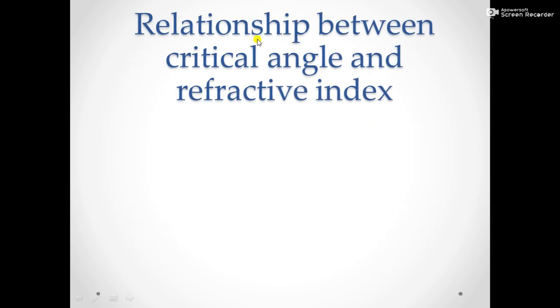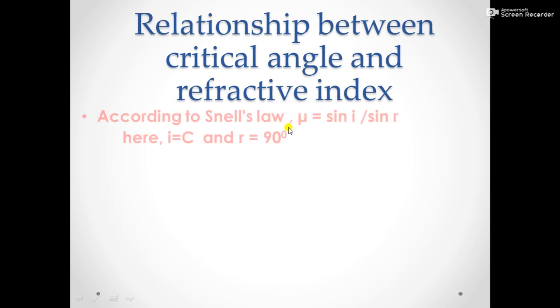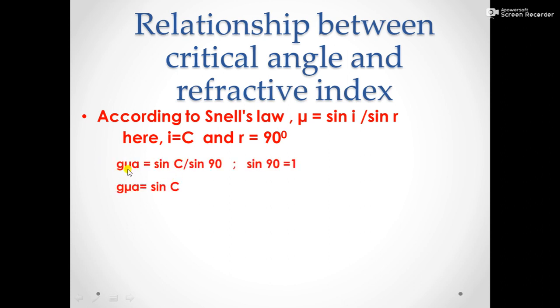Next is relationship between critical angle and refractive index. We know that Snell's law: refractive index is equal to sin i by sin r. Here angle of incidence i is equal to critical angle and corresponding angle of refraction is 90 degree. So substitute that in Snell's law, that is refractive index of air with respect to glass.